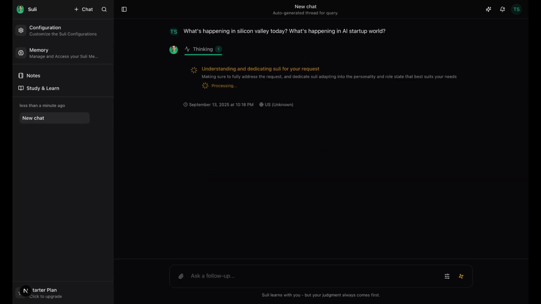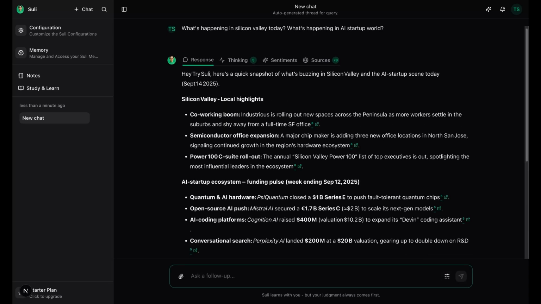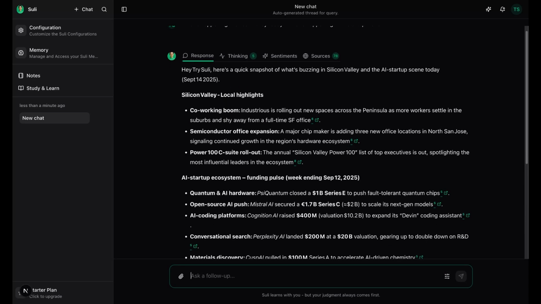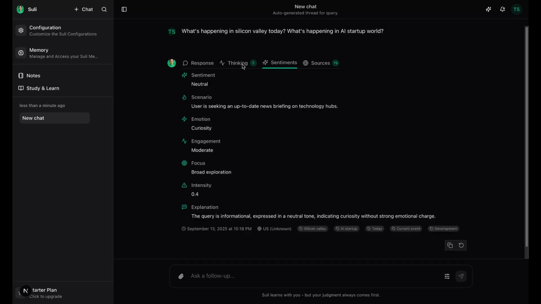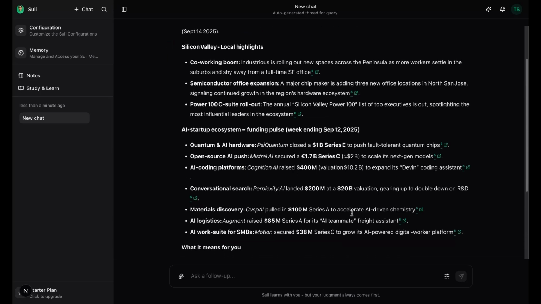I can stop mid-response to stay in control. Conversations are organized like a branching tree, so I can explore alternatives without losing context. References open into citations and metadata, so I can verify sources and build trust. And if something goes wrong, clear error messages help me recover quickly. Context is everything, and with Suli you control it.